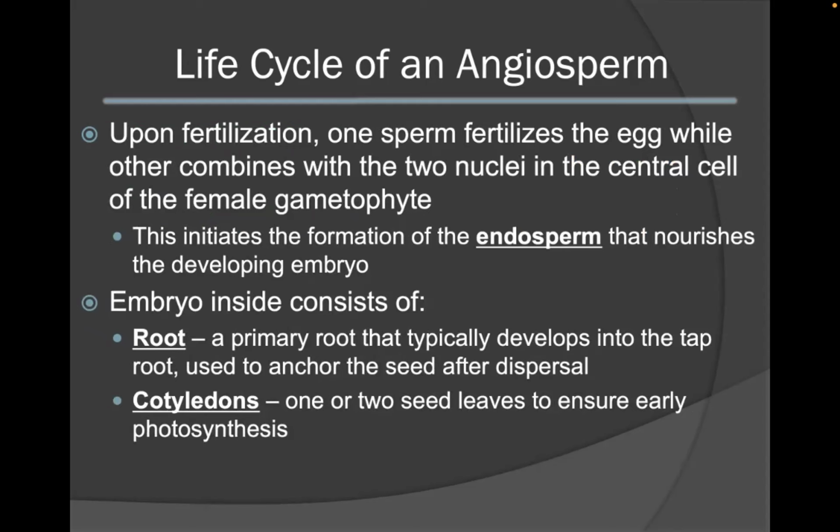The embryo itself consists of 2 main parts, the root and the cotyledons. The root is a primary root that typically develops into a taproot. This is helpful in anchoring the seed during germination after it disperses. The cotyledons contain 1 or 2 seed leaves to ensure early photosynthesis so that the developing plant can carry out photosynthesis to make important organic compounds.